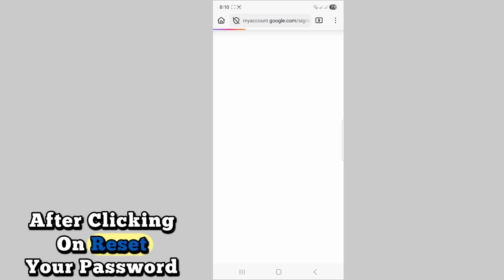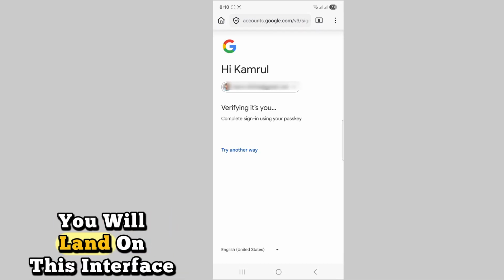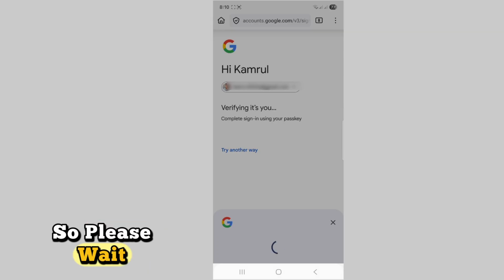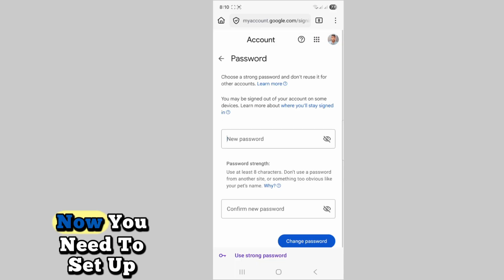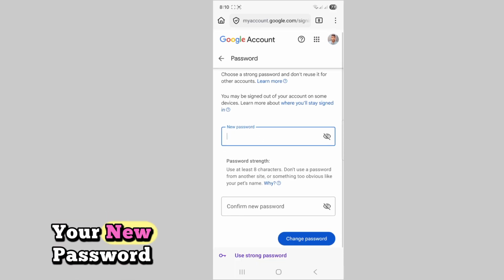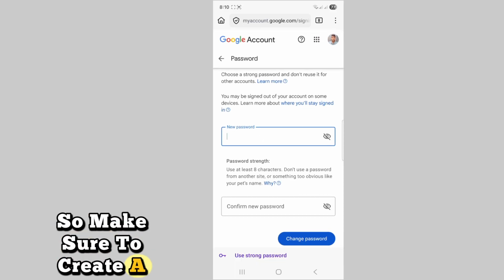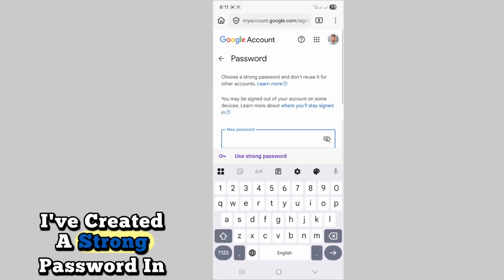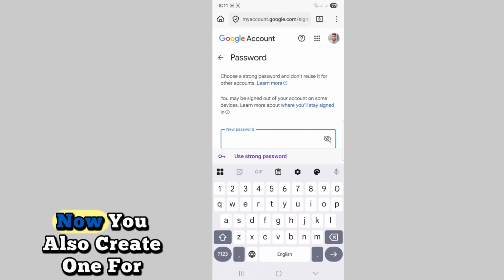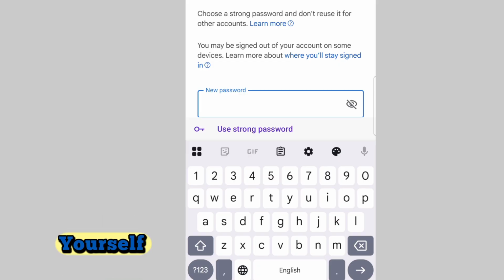After clicking on reset your password, you will land on this interface, so please wait. Now here you need to set up your new password. So make sure to create a strong password. I've created a strong password in my own way. Now you also create one for yourself.